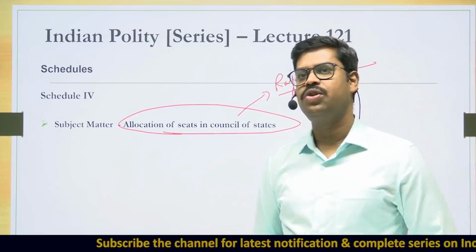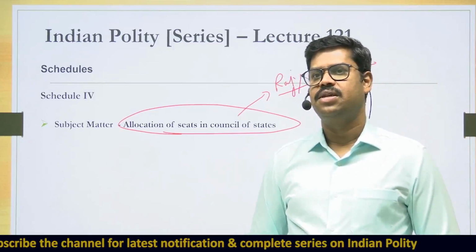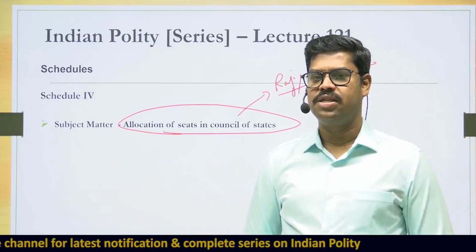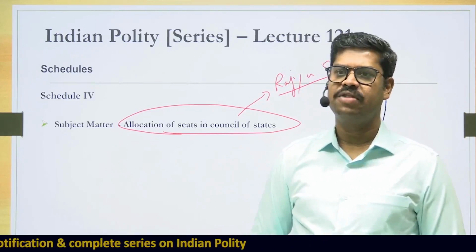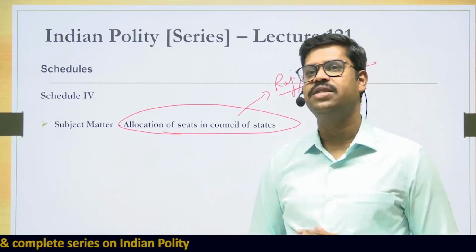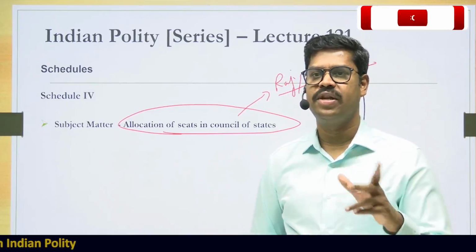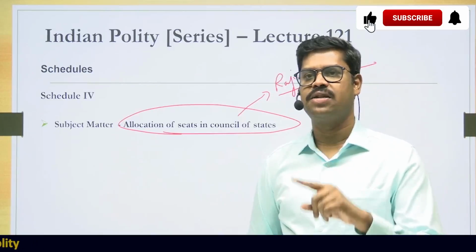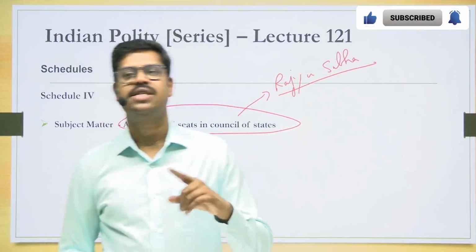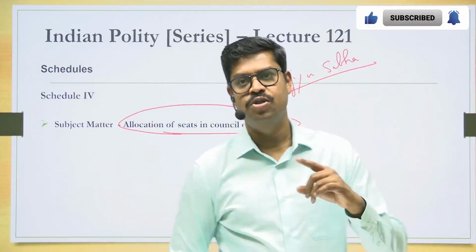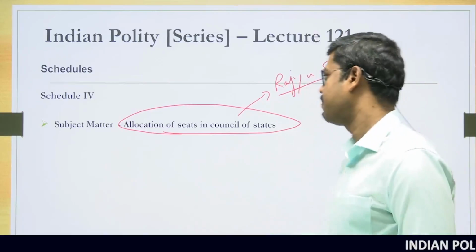Okay, this is a question to all the students. While the number of seats when it comes to the Rajya Sabha is mentioned in the Schedule 4 of the Constitution, what about the number of seats when it comes to the Lok Sabha? Where is it mentioned? And who is the authority to determine the number of seats to Lok Sabha from various states? So please put your answers in the comment box. I have already discussed all those things a number of times. In case you are not able to answer this question, please go back to my lecture on Parliament and try to get an answer.